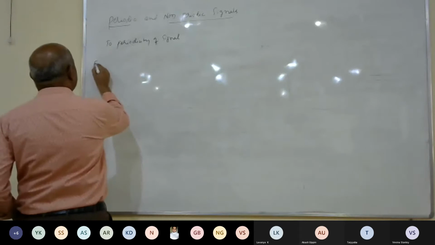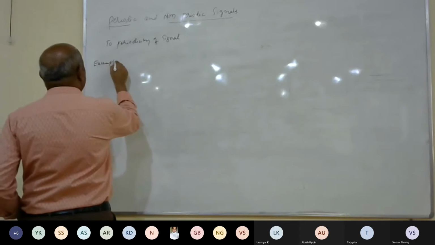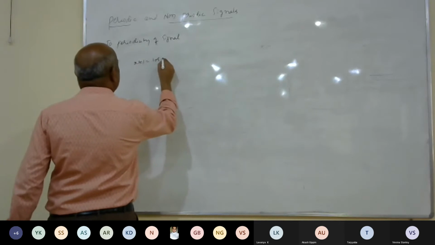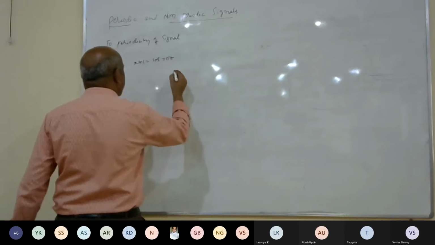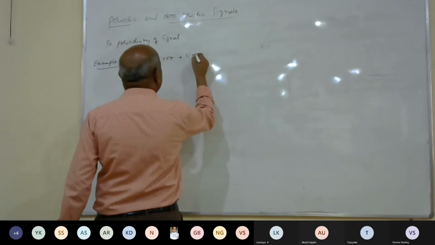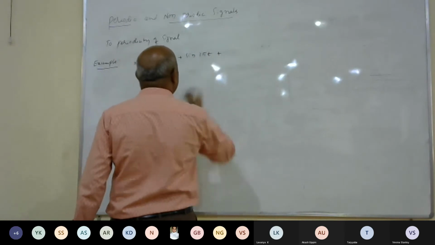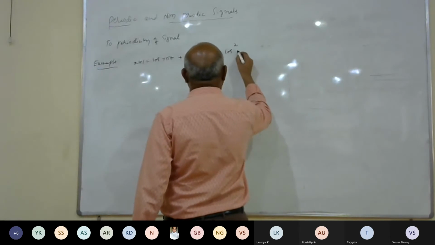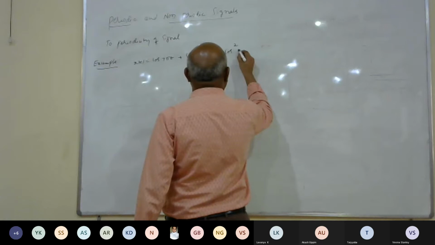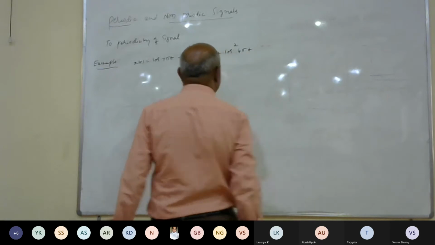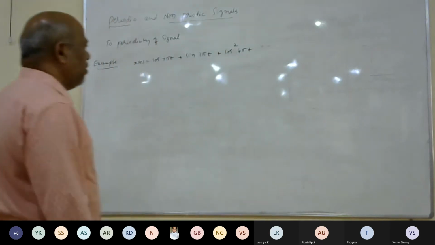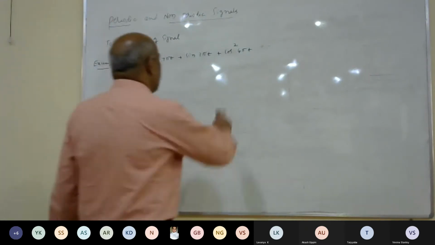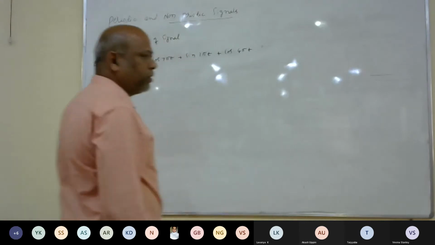Now, example here is, I take x of t is equal to cos of 7 pi t plus sin of 3 pi t plus cos square of 4 pi t. Or you can take as cos, after that, we will cos square factors.